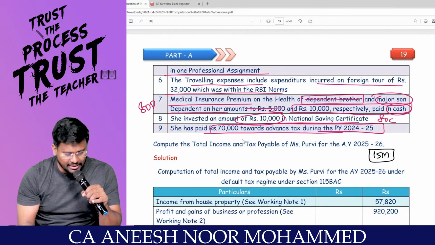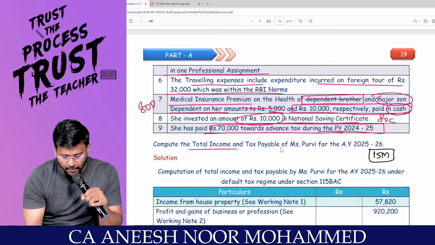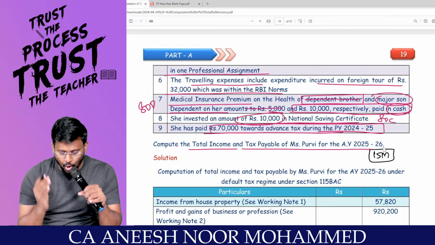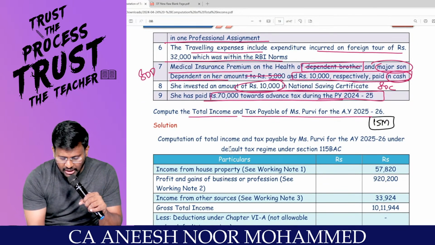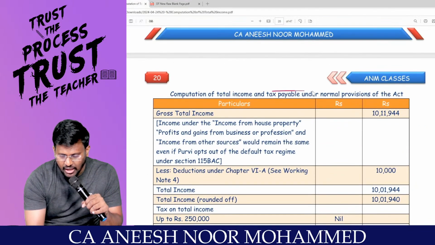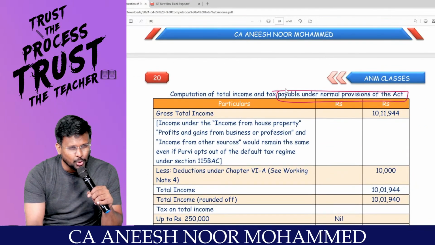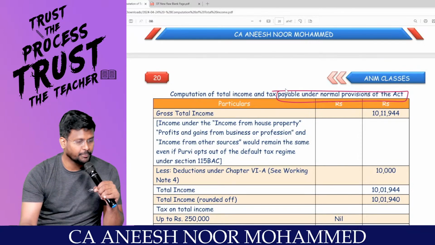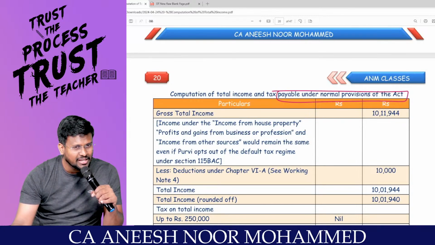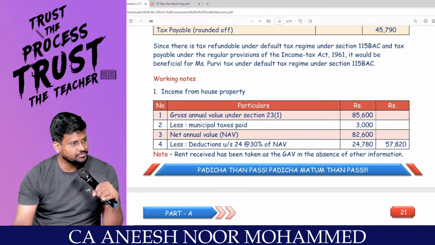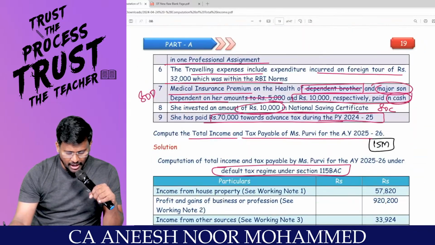Then you will get the net tax payable. Compute the total income and tax payable of Purvi for assessment year 25-26. They have not said whether the route is default tax regime or optional tax regime. Hence, we are supposed to do both, under default tax regime and the optional tax regime. Are you agree with me? Sir, they are calculating under both. So we are also supposed to calculate.